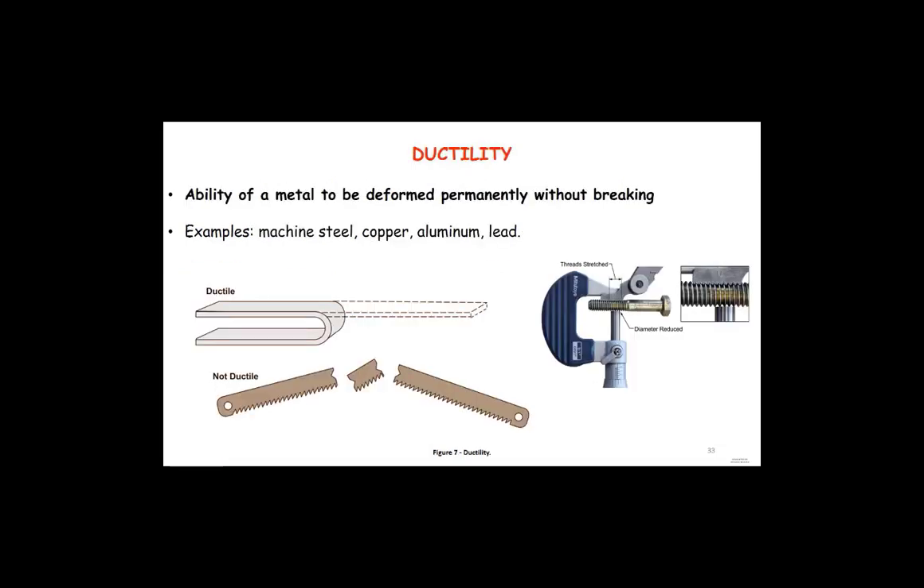Once you are talking about ductility, it is the ability of metal to be deformed permanently without breakage. And on the bottom you can see a picture where you have some flat bar, it was bent 180 and it's making some U shape. If you have non-ductile material, for example, you can have some of the blades from the hacksaw, you can see that once you put a certain tension or bend, it breaks.